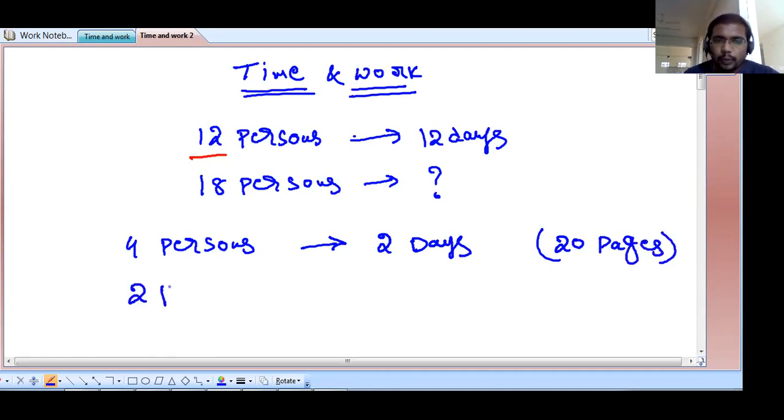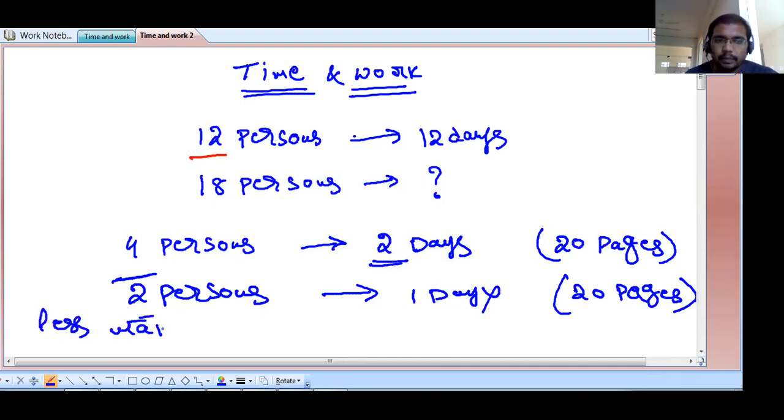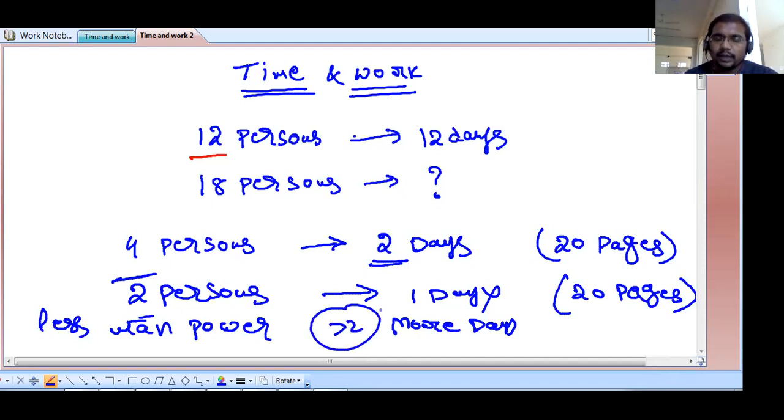If the persons are 2 persons, then the number of days will not be 1 day, not possible, because 20 pages work is given to 4 persons and they take 2 days. With 2 persons, less manpower, they will compulsorily take more days than 2.